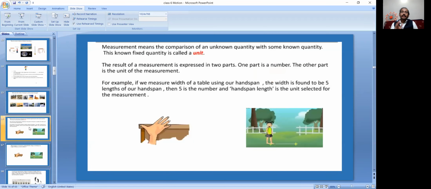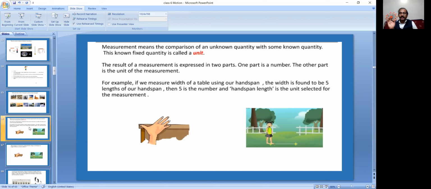Now, measurement means the comparison of an unknown quantity with some known quantity. This known fixed quantity is called a unit. The result of a measurement is expressed in two parts. One part is a number, the other part is the unit of measurement. For example, if we measure the width of a table using our handspan, the width is found to be 5 lengths of our handspan. Then 5 is the number, and the handspan length is the unit of selected measurement.